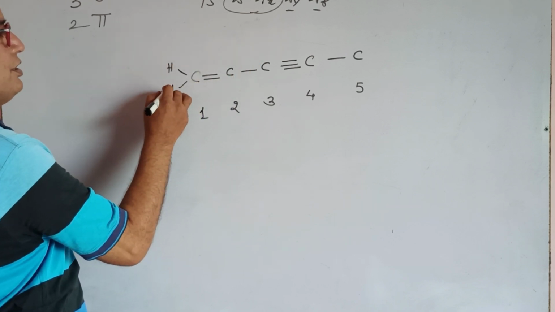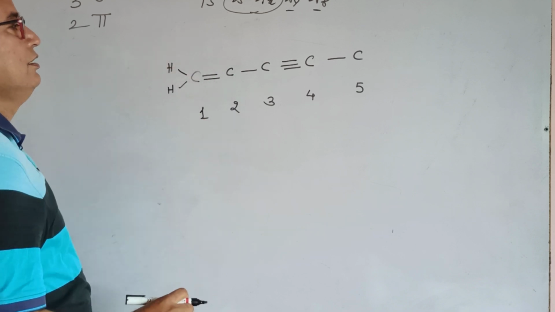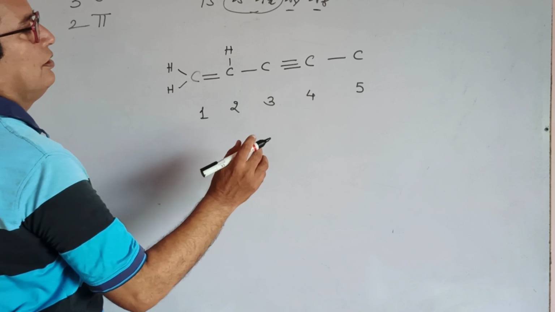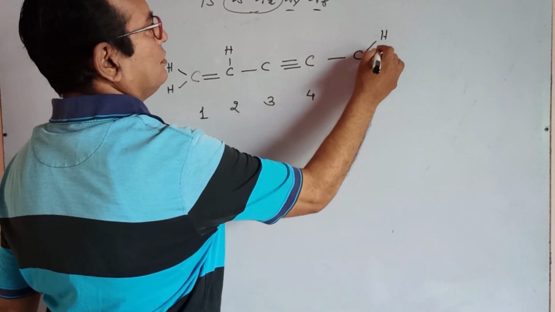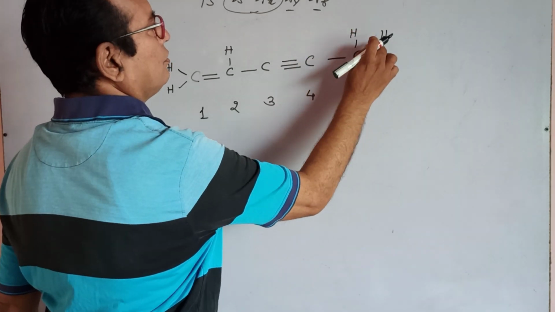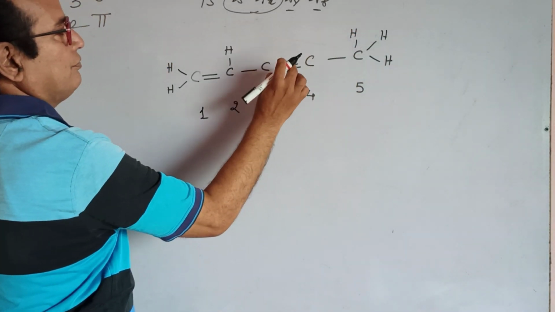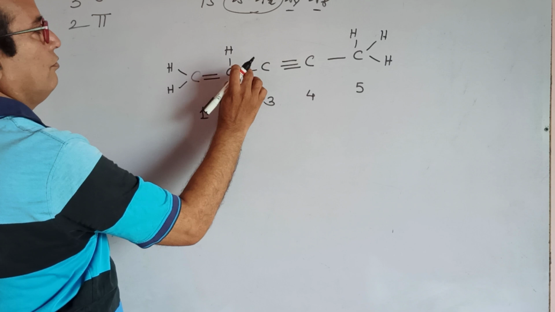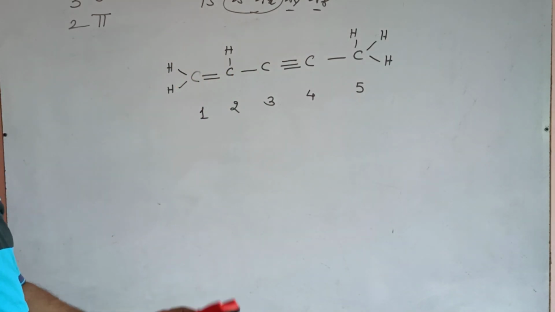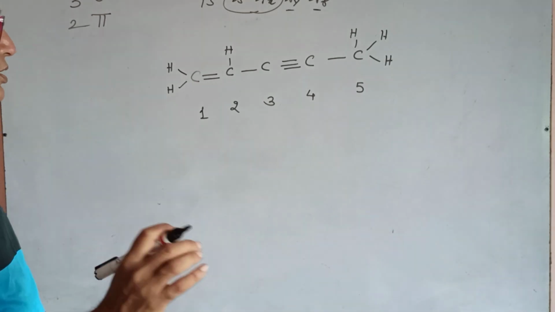It means 2 hydrogen atoms are connected to this, and here 1 2 3, only one hydrogen atom. Each and every carbon is associated with 4 bonds.